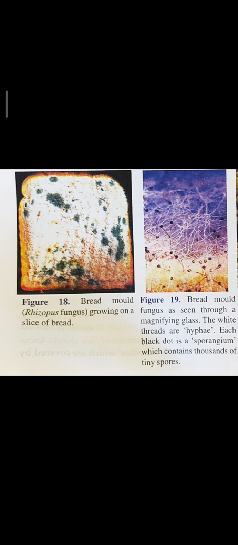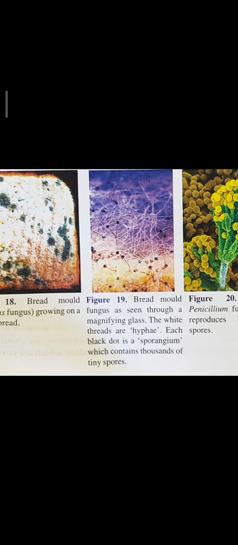Bread mold. Rhizopus fungus grows on a slice of bread. Bread mold fungus as seen through a magnifying glass. The white threads are hyphae. Each black dot is a sporangium, which contains thousands of tiny spores.